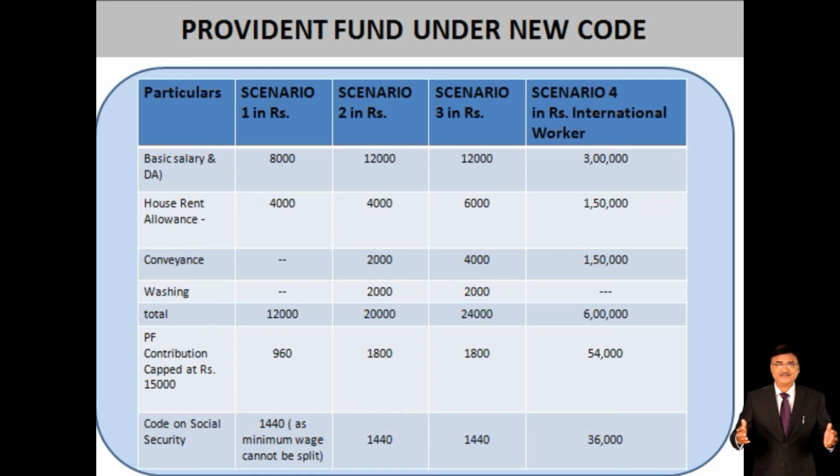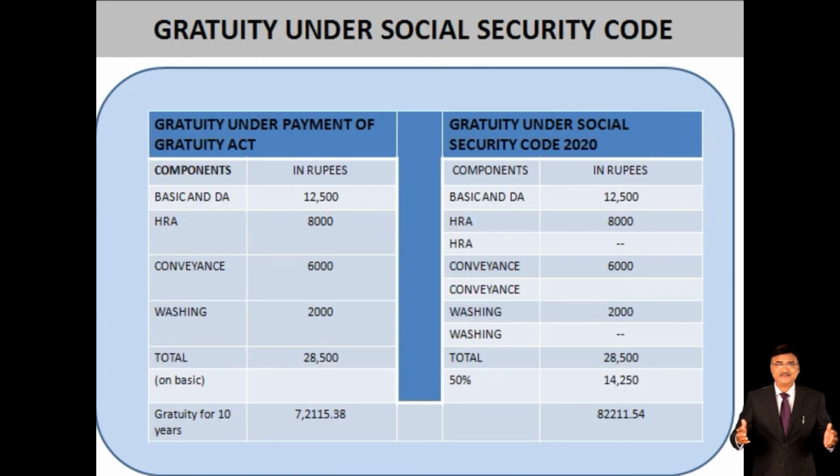Scenario 3: there is the 12,000 basic, 6,000 rupees house rent, and then conveyance, washing, total salary is 24,000, and your PF contribution will be down now. If there is an international worker whose basic salary is 3 lakh rupees, and the total is 6 lakh, then the previous contribution was 54,000 rupees, but now it will be